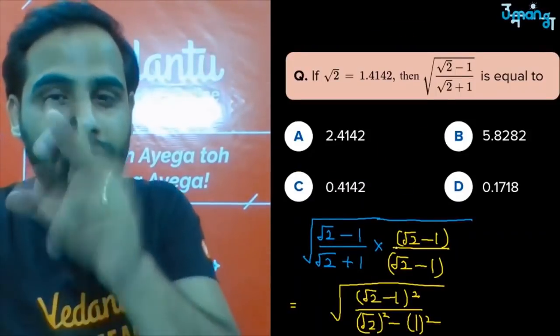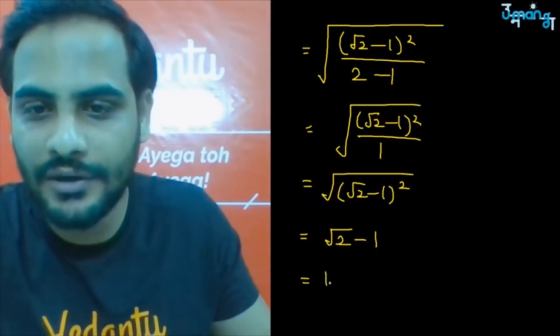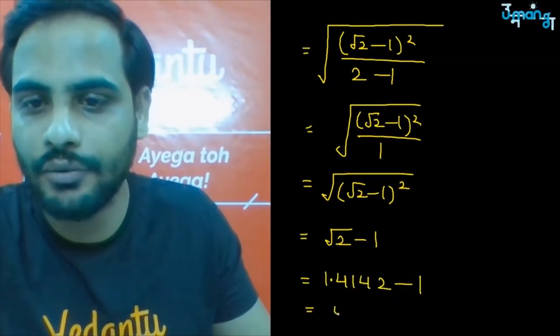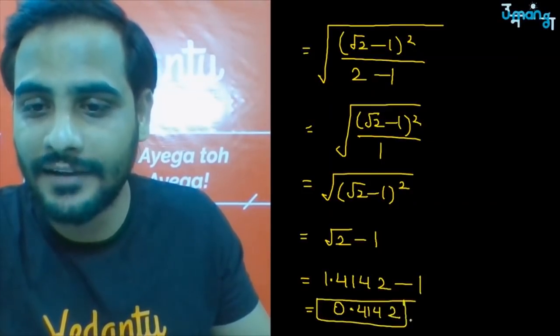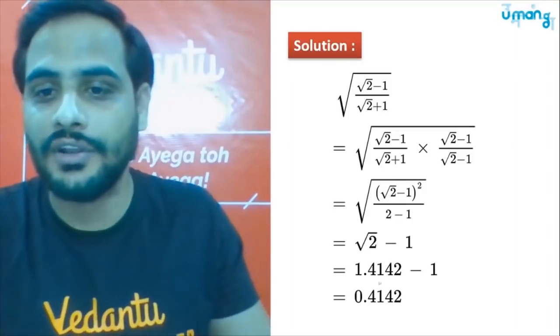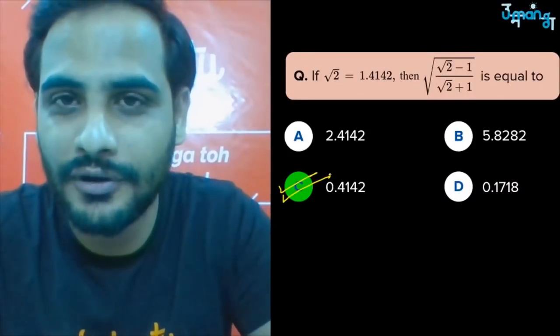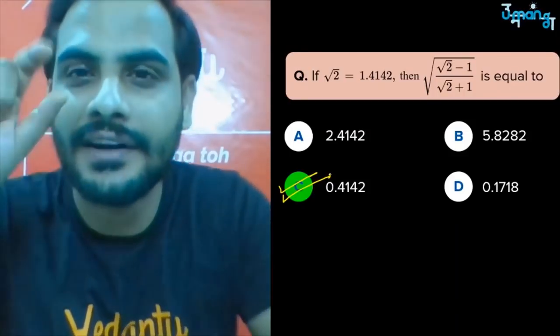Now they have told us that root 2 is 1.4142. So let us place that value. 1.4142 minus 1 will give you 0.4142. So that is your correct answer, 0.4142. So correct answer is option C, 0.4142. Very easy question.